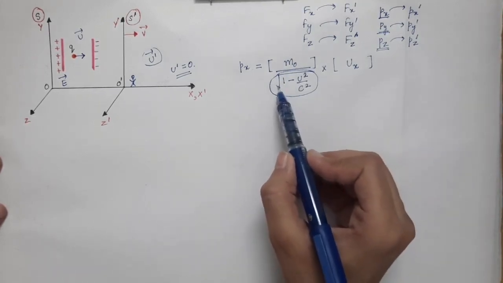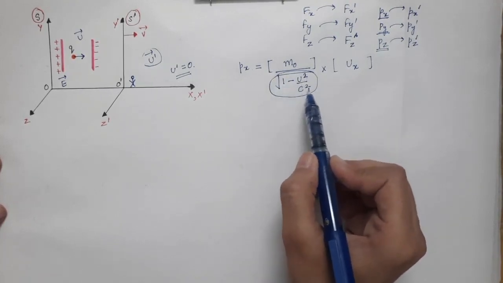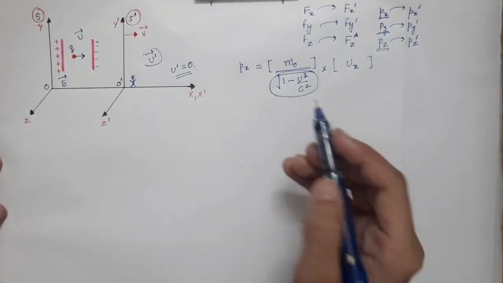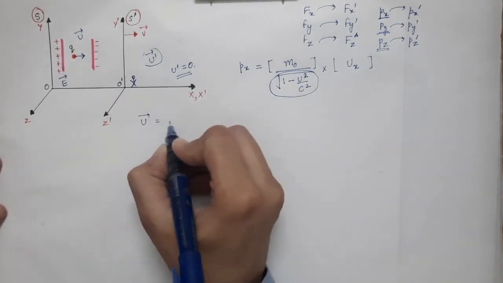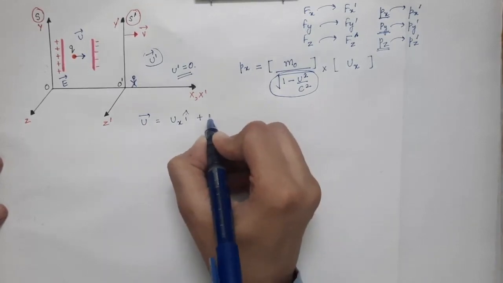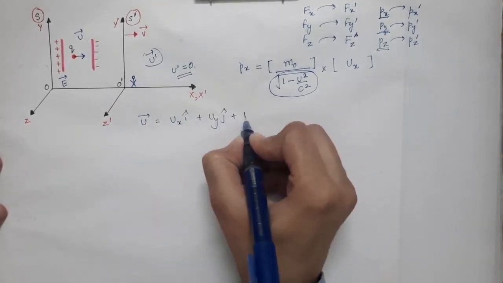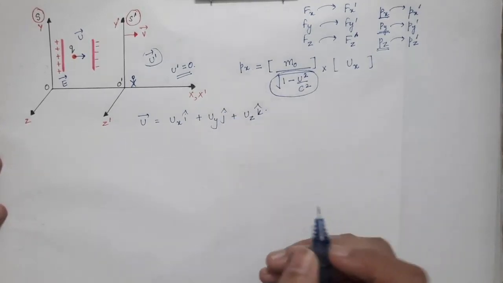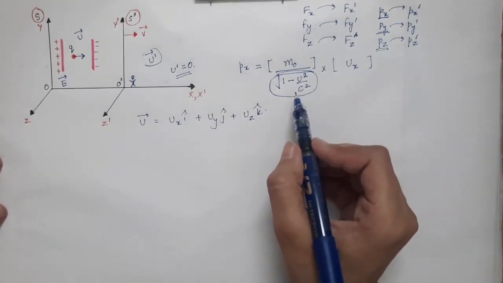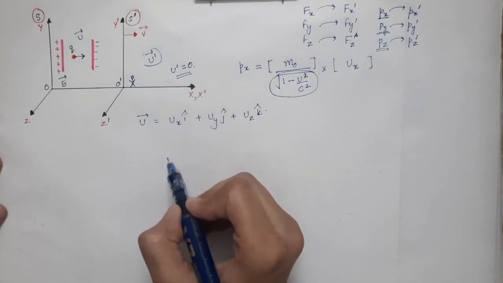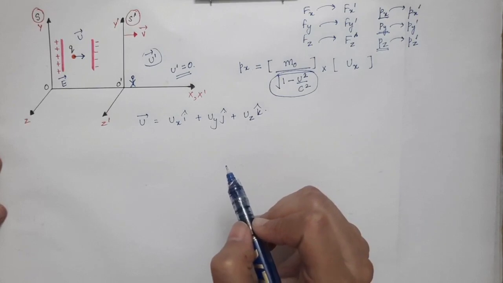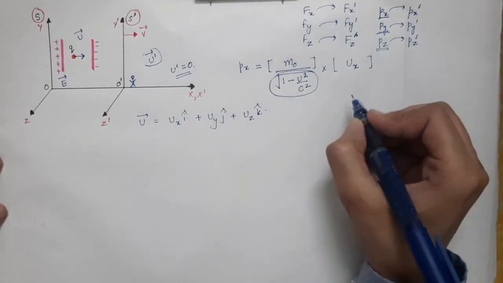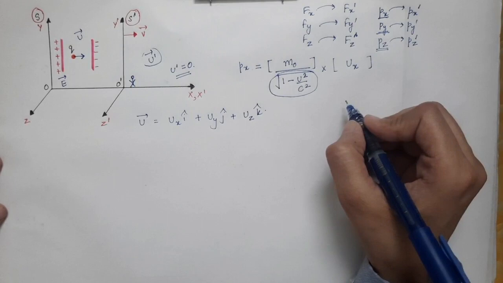So first of all you will take under root of 1 minus u square by c square and solve it. What is u? The u vector is nothing but ux i cap plus uy j cap plus uz k cap. Now you want to find ux in terms of ux prime, uy in terms of uy prime, and uz in terms of uz prime. For this you will take the formulas from the previous lecture on velocity transformations.